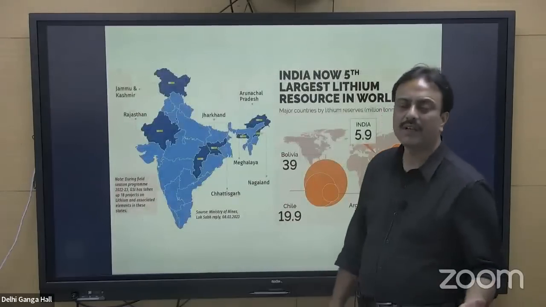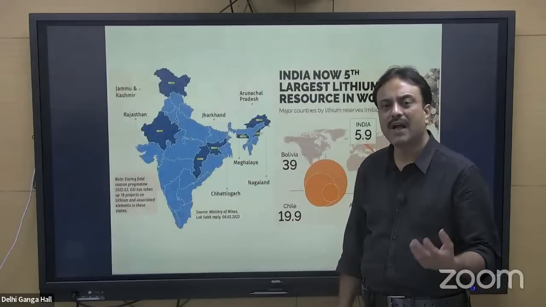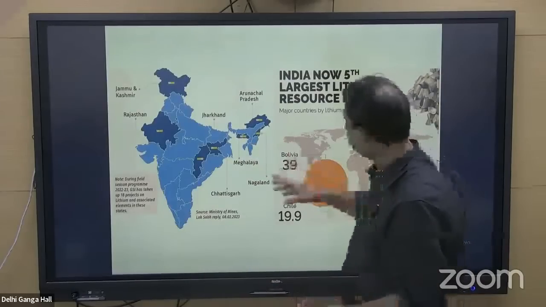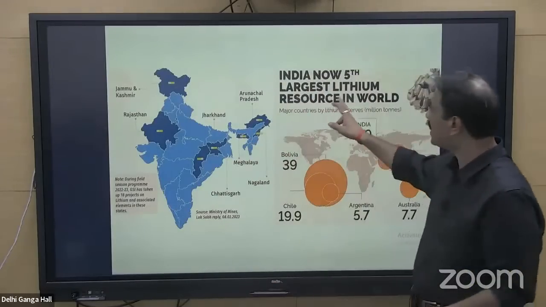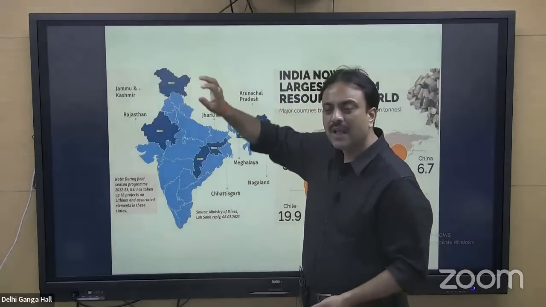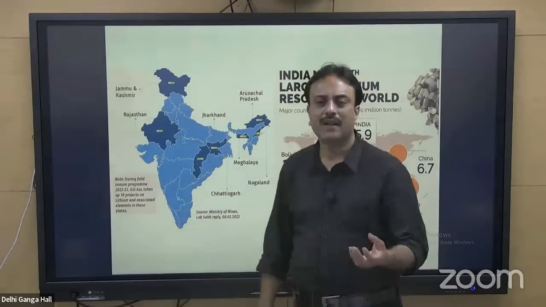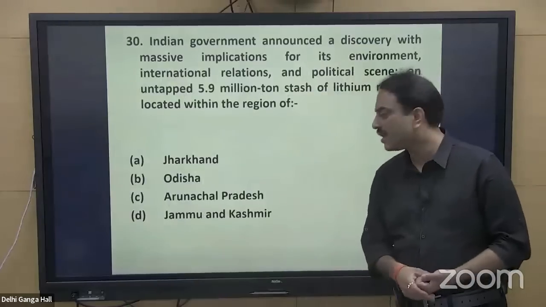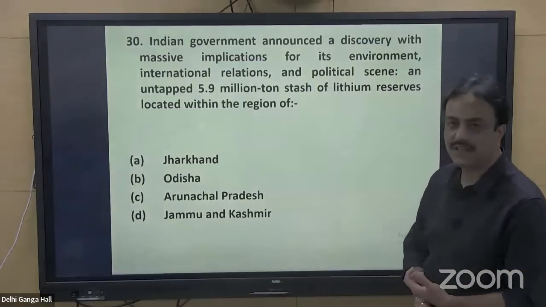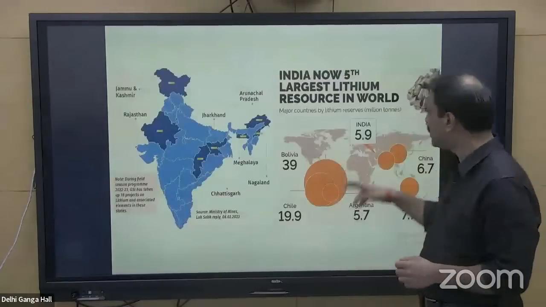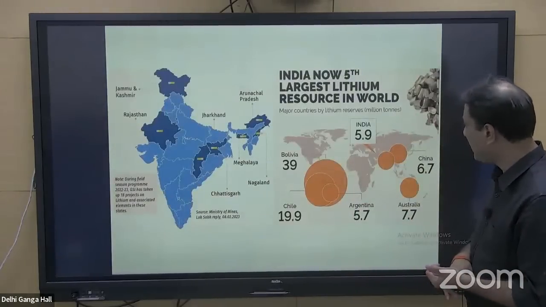Lithium was discovered in this region of Jammu and Kashmir, and it is the fifth largest reserve, I think so. It must be mentioned somewhere. India is now the fifth largest lithium resource in the world. So this region of Jammu and Kashmir has discovered lithium reserves. So the answer to this particular question shall be not Jharkhand, not Odisha, not Arunachal, rather D, Jammu and Kashmir. So Jammu and Kashmir becomes the right answer to this particular question, right?